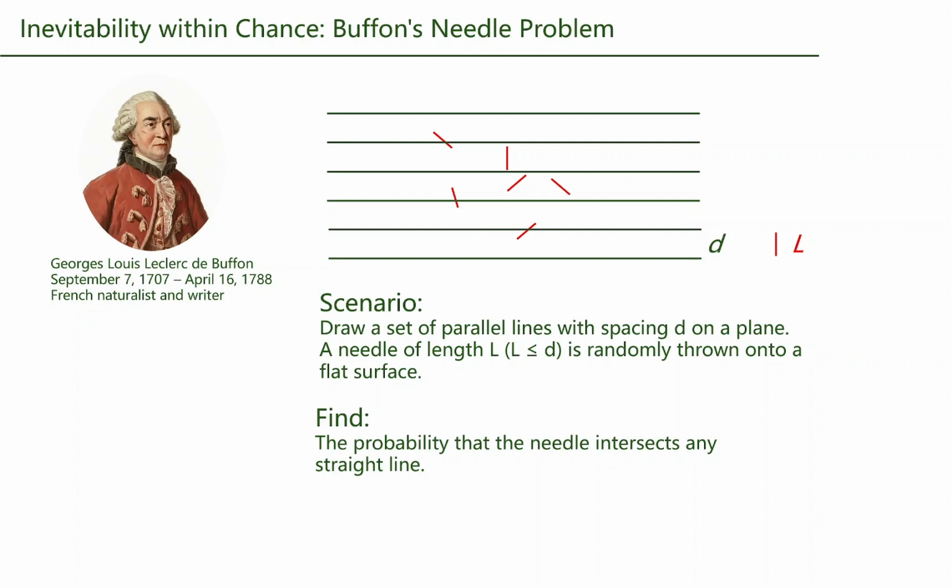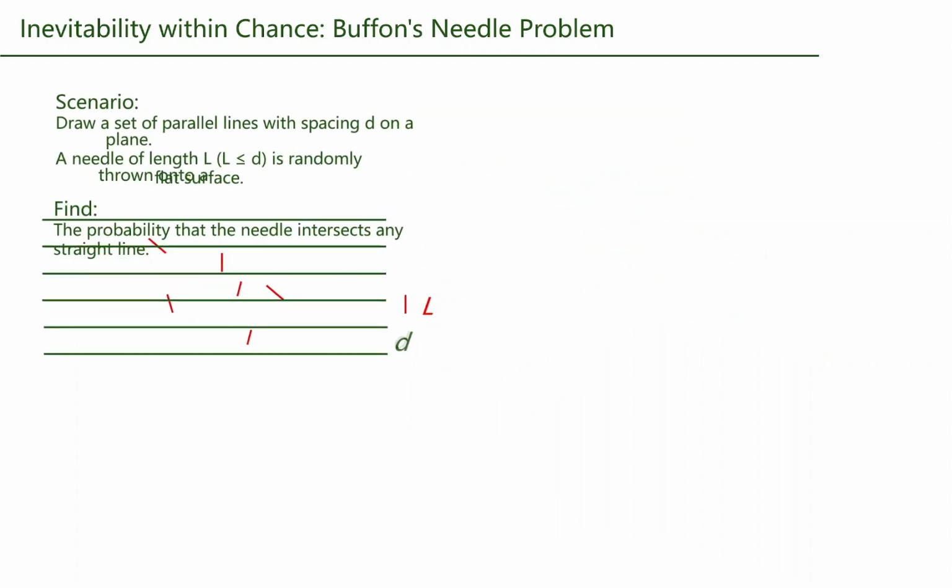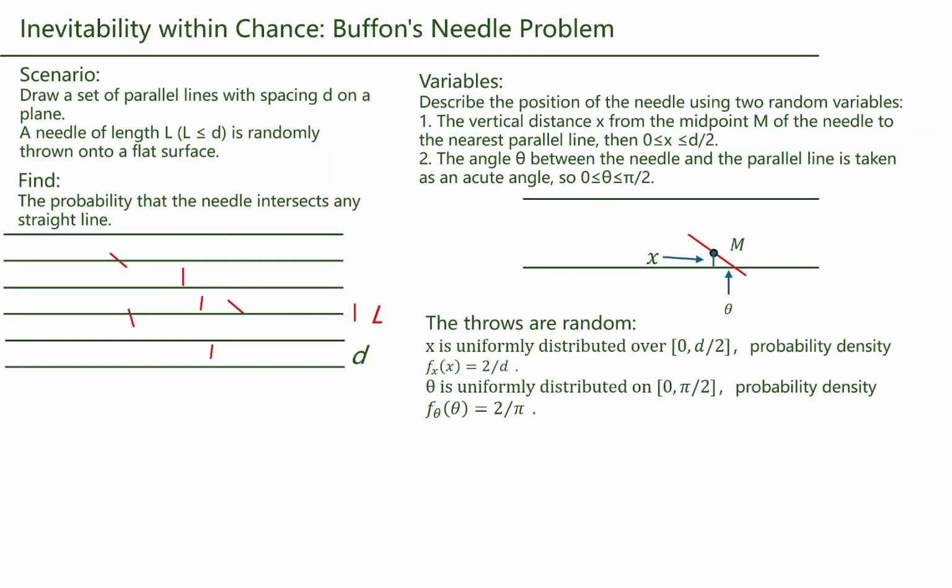We want to find the chance that the needle crosses any of the lines. To figure this out, we use 2 random variables. One is x. X stands for the vertical distance from the needle center to the closest line. Its range is from 0 to d/2. The other variable is theta. Theta is the sharp angle between the needle and parallel lines. It runs from 0 to pi/2.